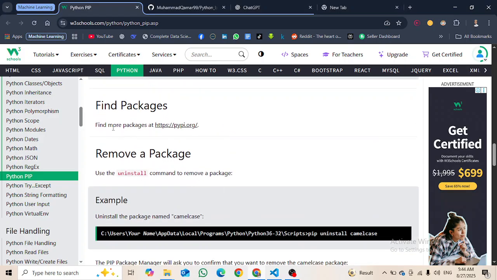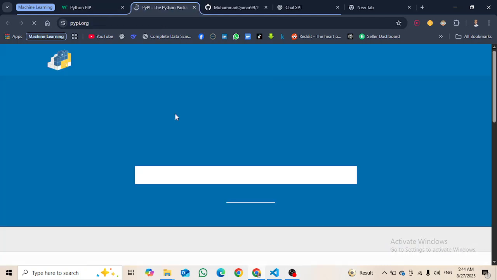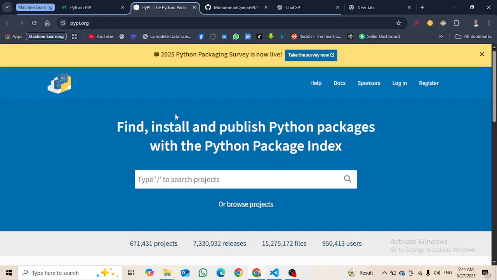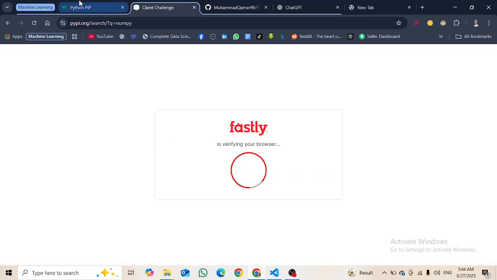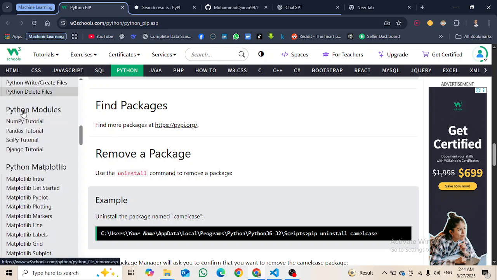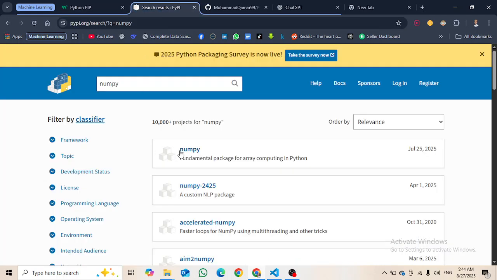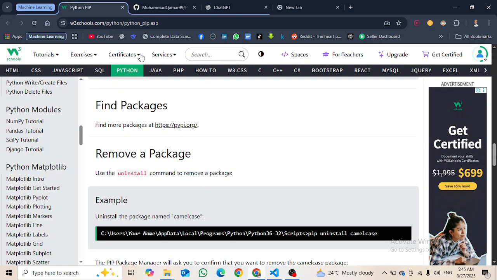Find a package. We can find more packages at pypi.org. If we open this website, it has the modules or packages for Python that we want. We can search here for anything, for example numpy. I have heard of numpy many times, and we have to study numpy, pandas, SciPy, and Django. I guess we are not going to study Django, but okay. We can download them from here. For now, just close that.